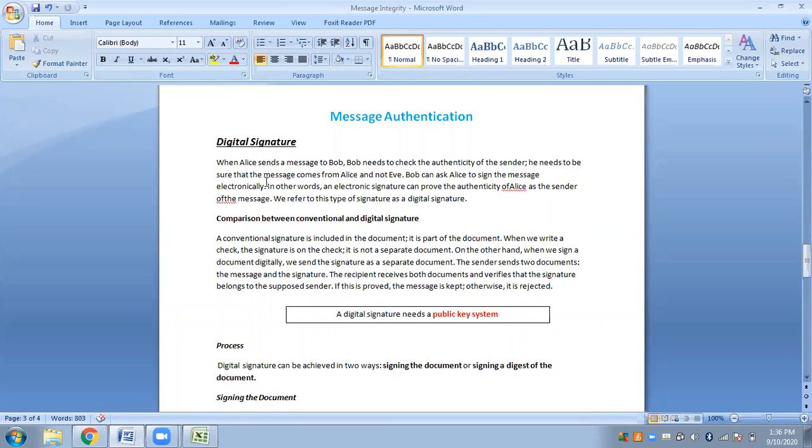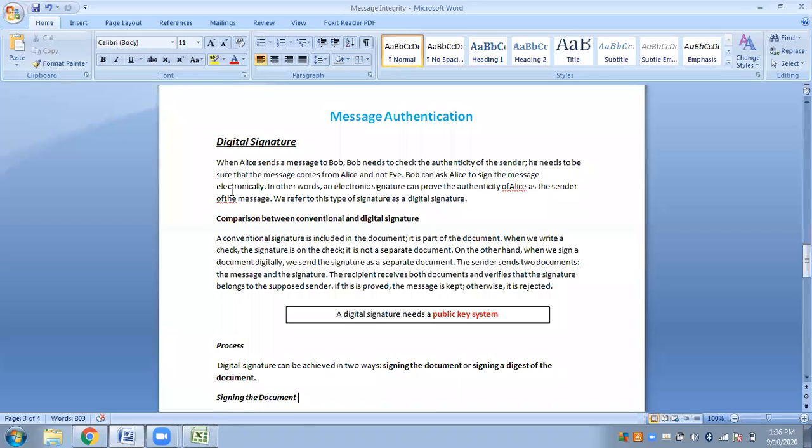He needs to be sure that the message comes from Alice and not Eve. Bob can ask Alice to sign the message electronically. Now, how will the sender prove his or her identity? By signing the document. Yes or no? Just as we place our signatures at the end of the document. What is that? That is nothing but our identity.